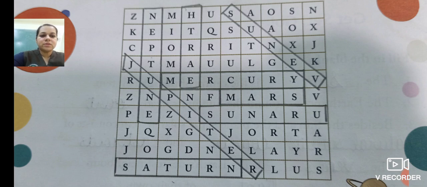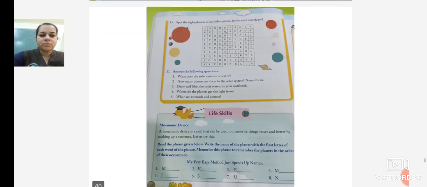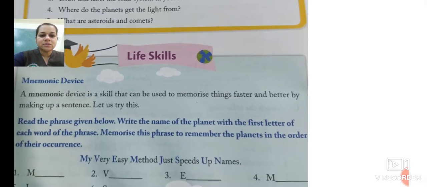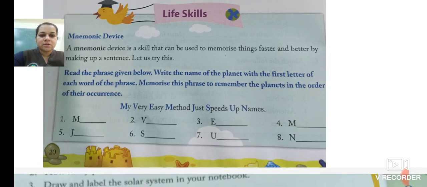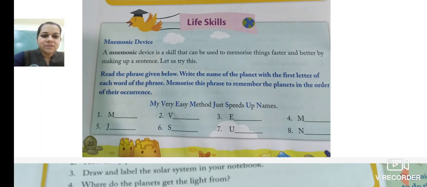So you can solve the word puzzle in this way. Now we move ahead with the next question. Read the phrase given below. Write the name of the planet with the first letter of each word of the phrase. Memorize this phrase to remember the planets in order of their occurrence.